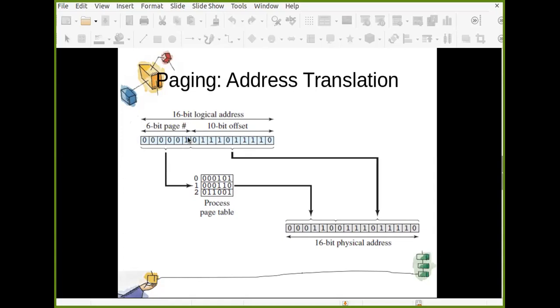So find out where this page number 1 is loaded, in which frame, from the process table. In the process table, find this index 1 and see where it is loaded. So what is this frame number in decimal? What is this value in decimal?